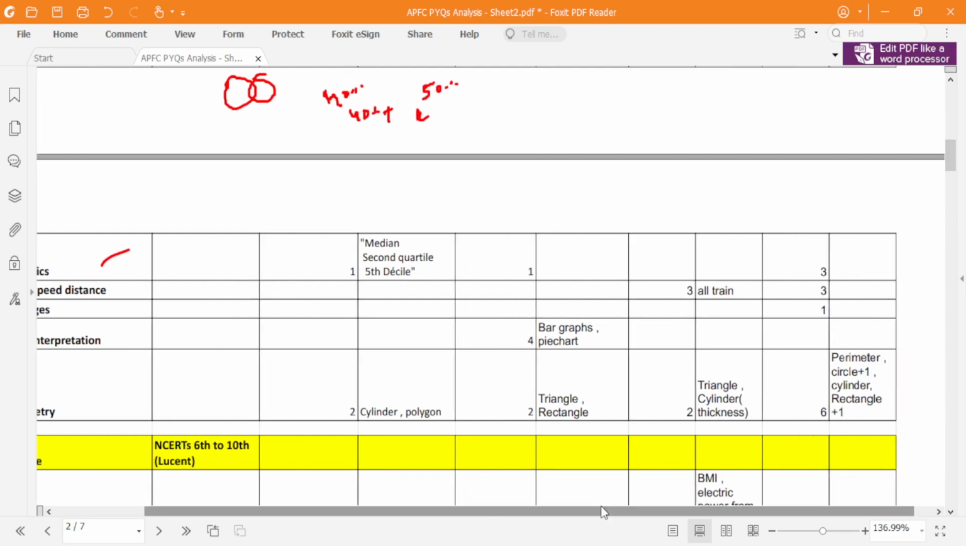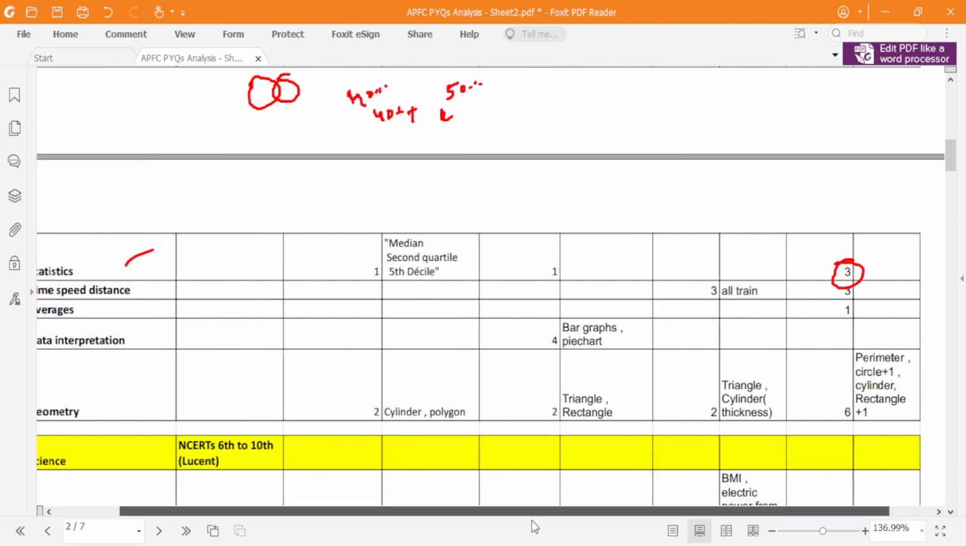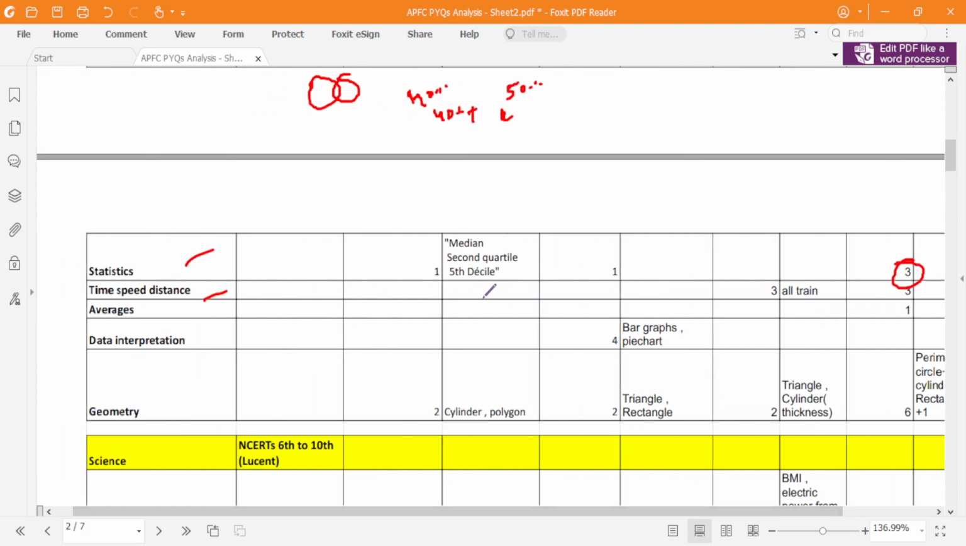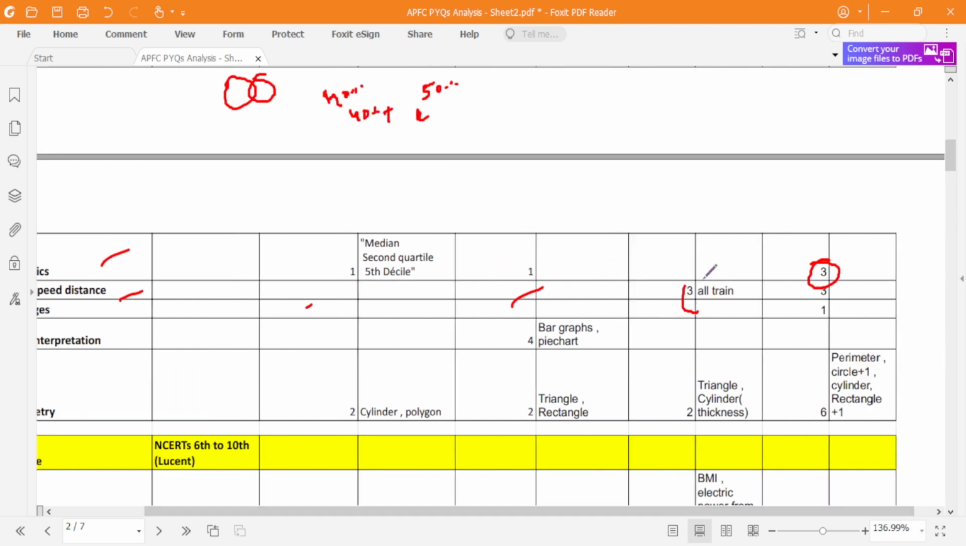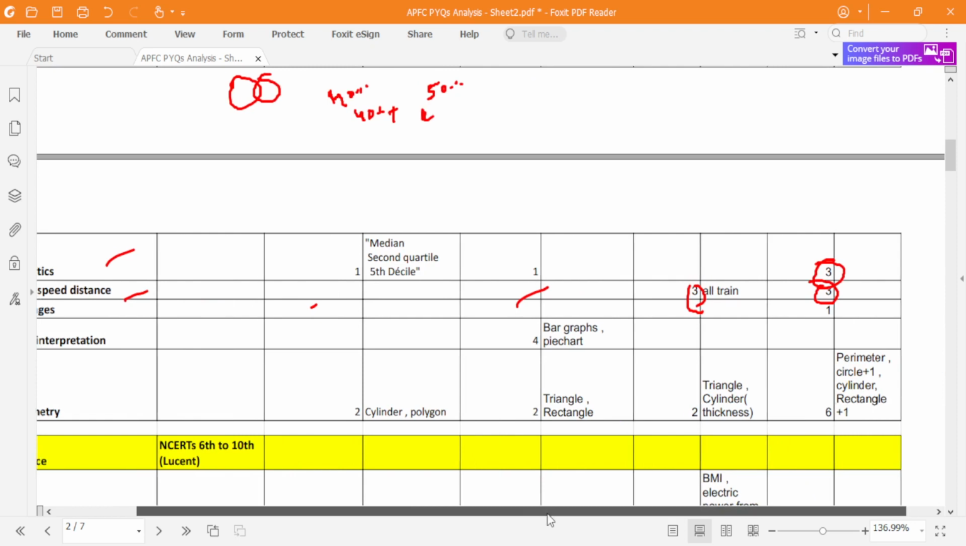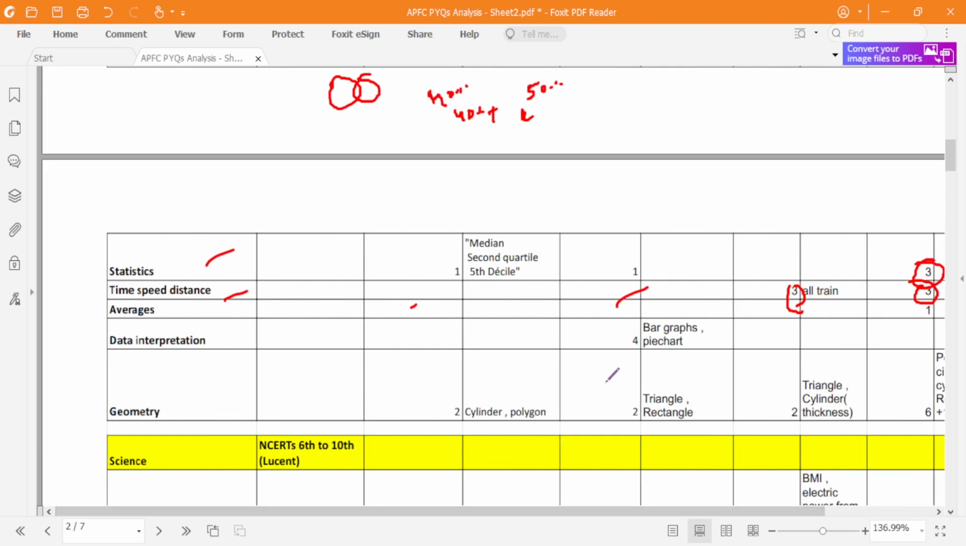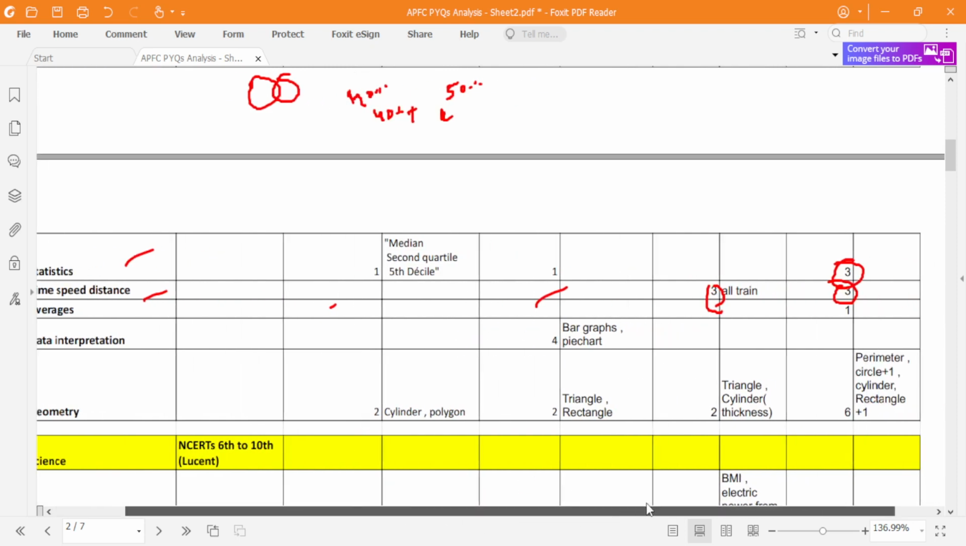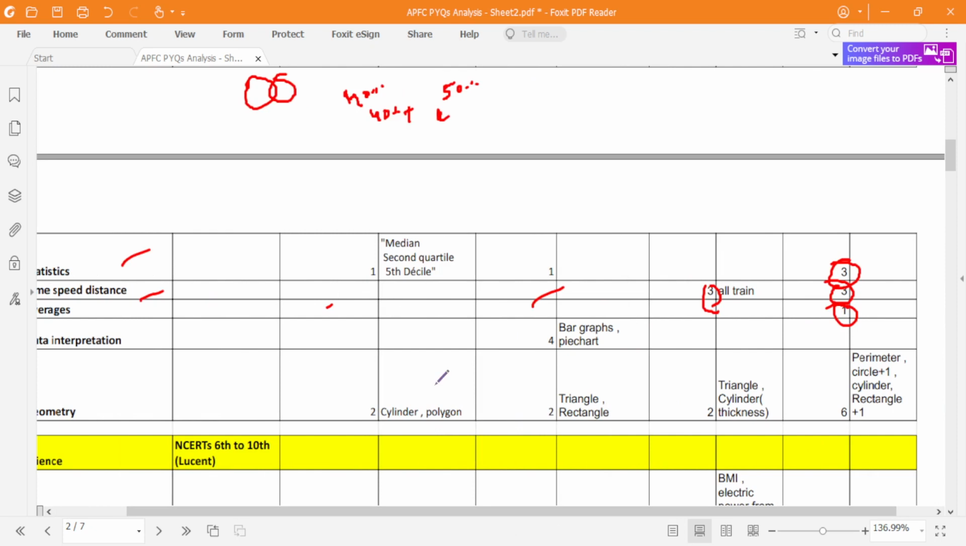That question they have asked, like last time, 3 questions in 2015. Then time, speed and distance, they have not asked in 2002 as well as 2004, but in 2012 and 2015 consistently they have asked 3 questions from time, speed and distance, the problems on trains. Then averages, they have not asked, but only one time they have asked in 2015.